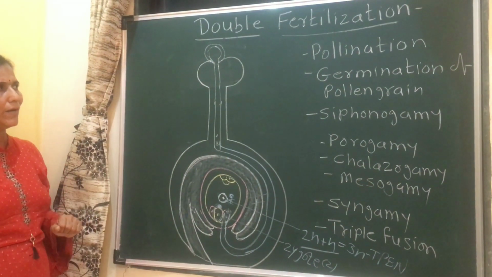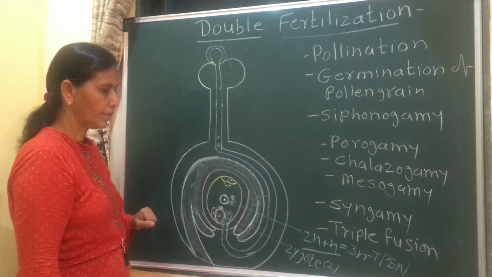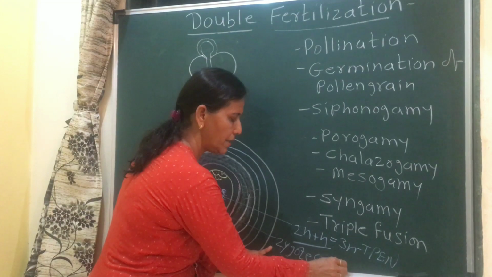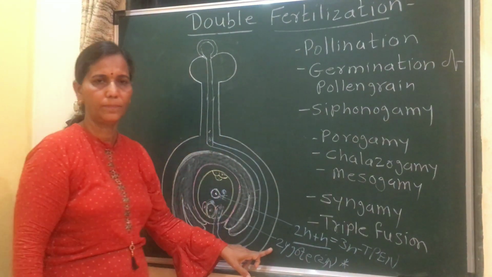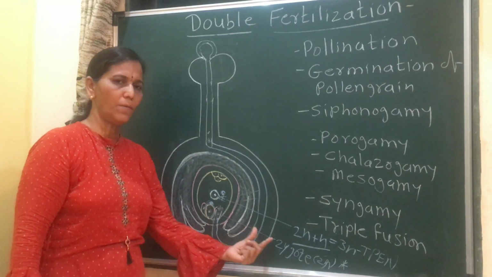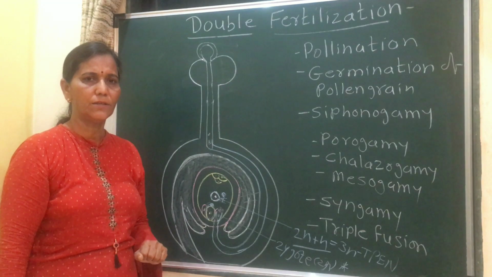Then what are the significances of this double fertilization? First, diploid condition is maintained. Means there is formation of zygote. Gametes are haploid. Haploid gametes fuse to form a diploid zygote. Means again diploid condition is restored.